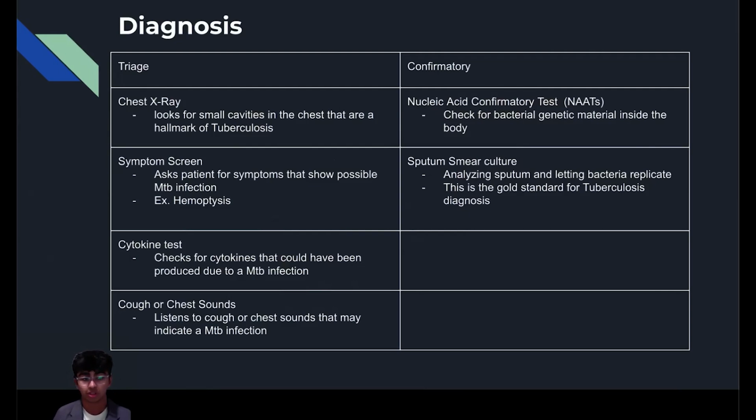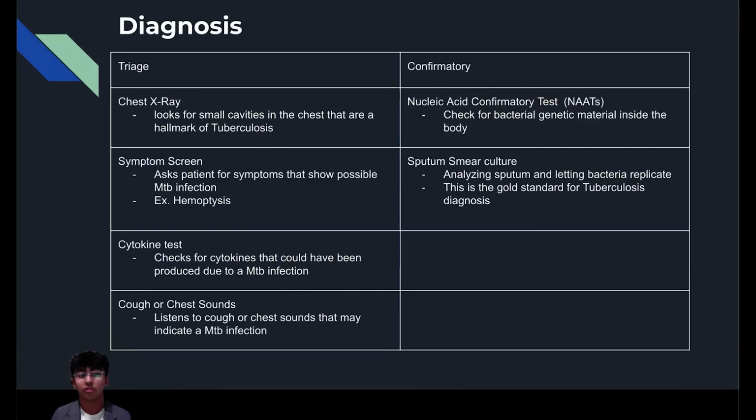A positive triage test for a cytokine test would be specific inflammation markers, and a positive triage test for a respiratory sound test would be crackles in the sounds. On the other hand, confirmatory tests consist of nucleic acid amplification tests, or NAATs, to detect the DNA of tuberculosis. And the other type of confirmatory test is the sputum culture method.